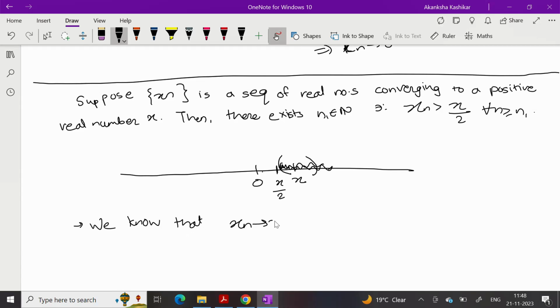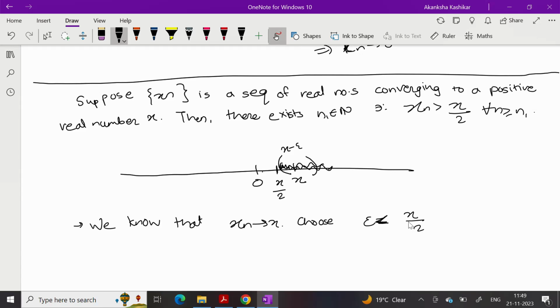So we know that xn converges to x. So choose epsilon in such a way that x minus epsilon should be to the right of x by 2, which means epsilon should be less than the difference between x and x by 2. That is, epsilon should be less than x by 2.